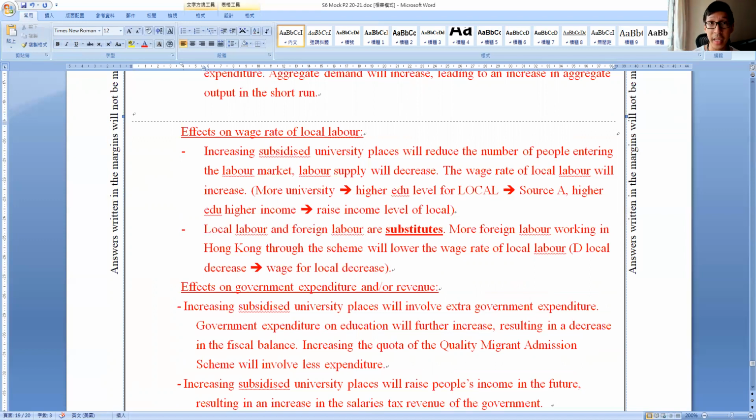You increase the education level in the local market, you raise their income. You import experts from other countries, you are introducing competition to your own citizens. So your local labor, most likely, they will earn lower wages, right?